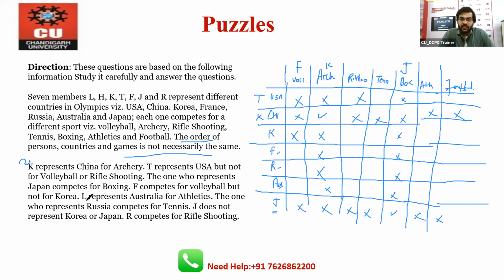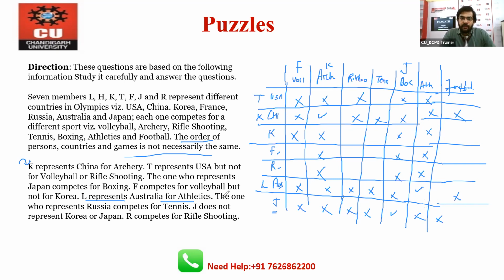L represents Australia, and for athletics, this data is completely given. L represents Australia, and athletics is here. You can mark a tick here, and it means L will not play volleyball, shooting, tennis or football. In the same way, athletics is not for the USA, not for Korea, not for France, not for Russia. So this is the best way.